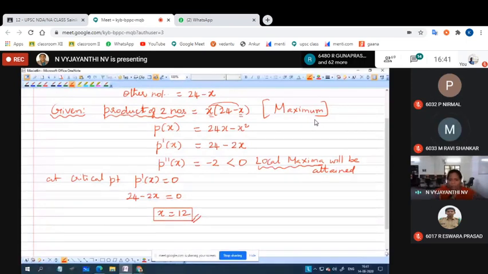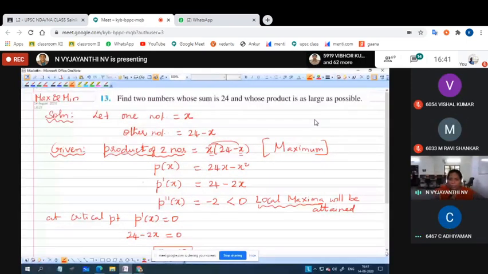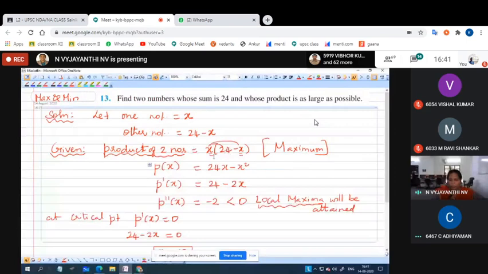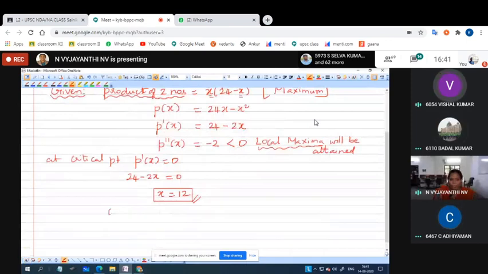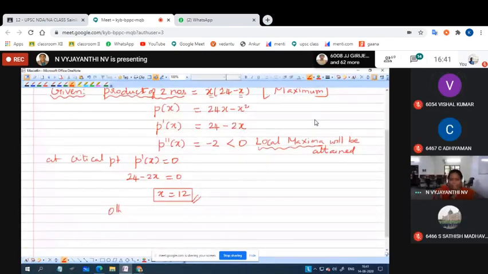y? If you apply here, you will be getting the product of two numbers. What will be the other number then? 12. The other number is 12, that is 24 minus 12, which is again equal to 12. So, what is the maximum product then? 144.